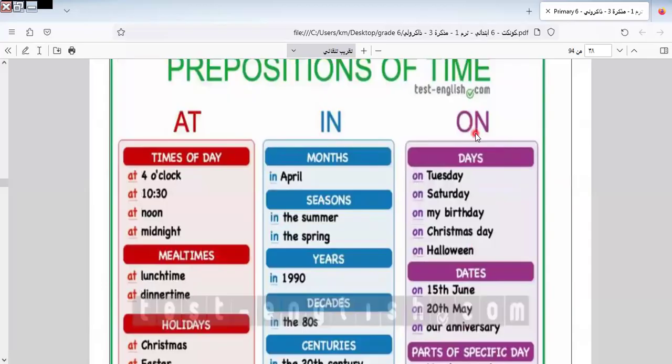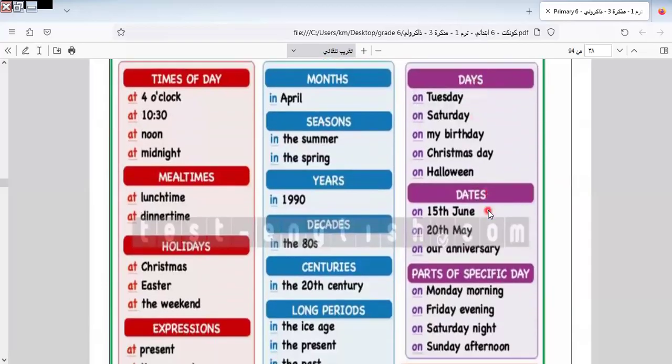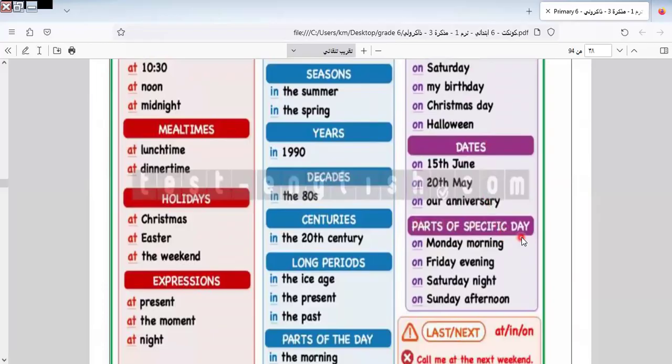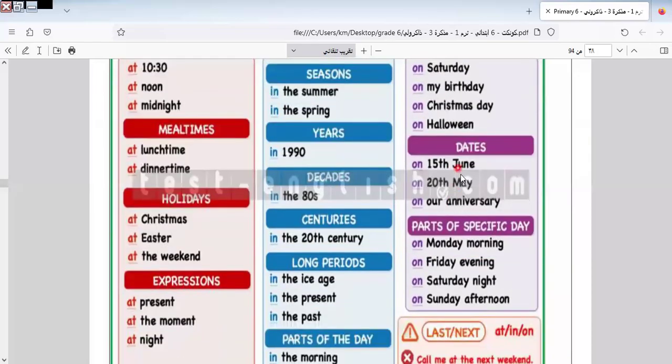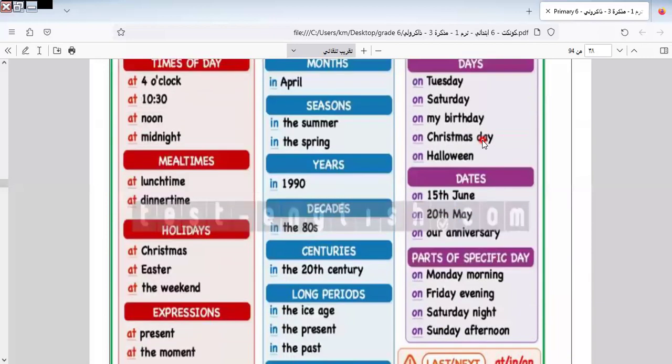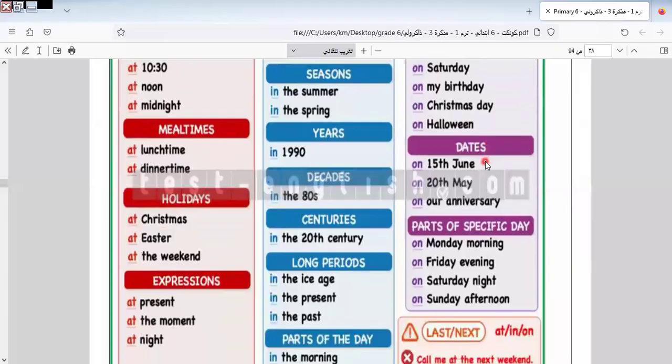Here we have on. On, we use on with what? With days, with dates, parts of specific days, like on Tuesday, on Saturday, on my birthday, on Christmas Day, on Halloween. Here we say on 15th June. We use on also with dates, the same as the days, okay? Because here I make a special day and say on. Some of you might say, Miss Iman, here is the month. Yes, month, but I make it special.